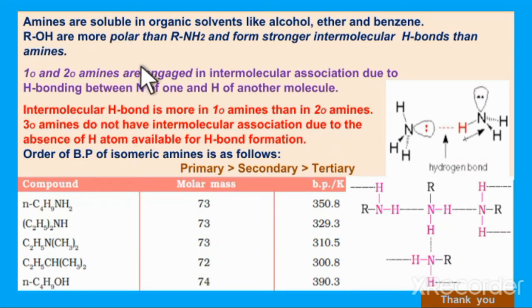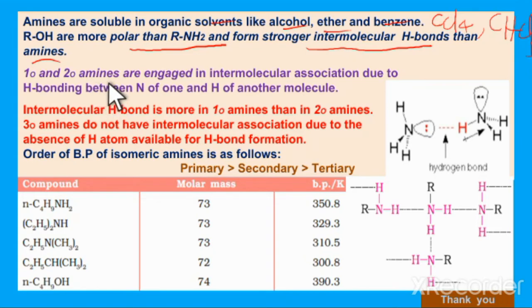Next, amines are soluble in organic solvents like alcohol, ether, benzene, CCl4 (carbon tetrachloride) as well as CHCl3 (chloroform). These solvents dissolve amines because they are non-polar solvents. But alcohols are more polar than amines and form stronger intermolecular hydrogen bonding than amines.